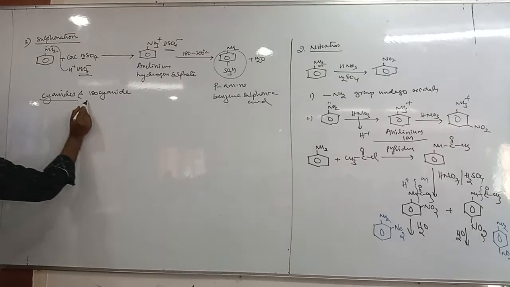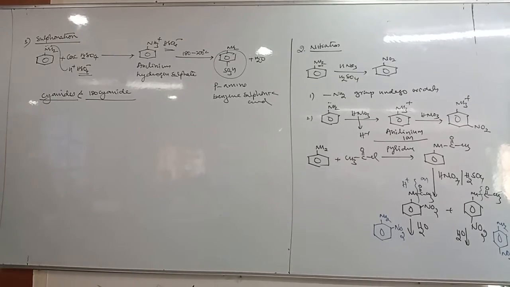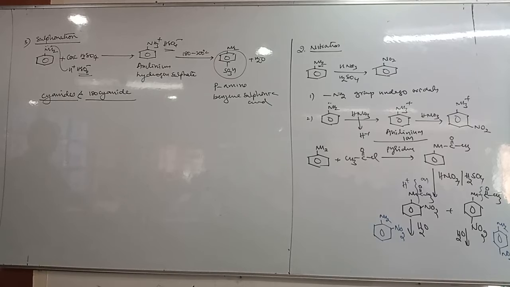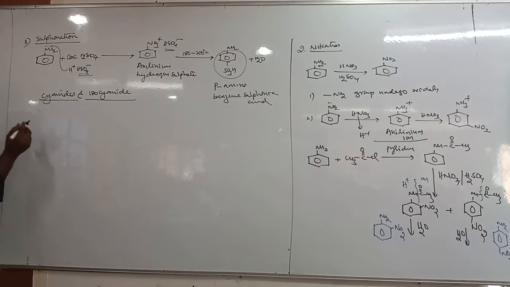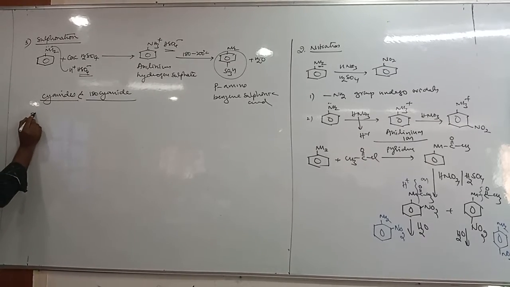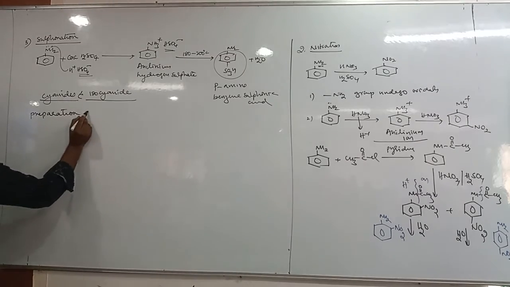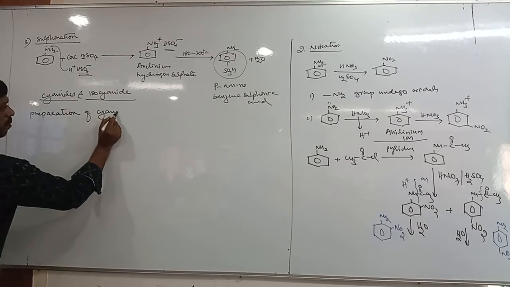So this topic is not given separately in the textbook, but all the reactions come in organic chemistry. So cyanides and isocyanides. Let's see preparation and properties. First is preparation of cyanide.